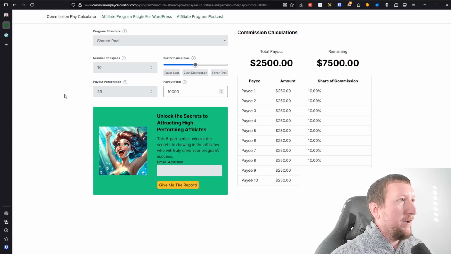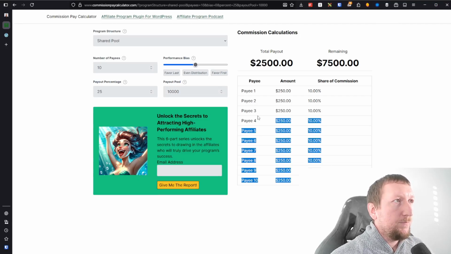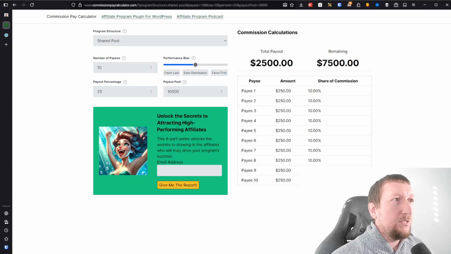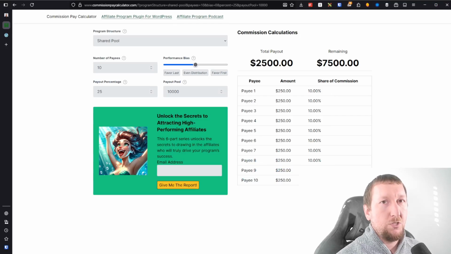So we're going to pay out 25% of that $10,000 and evenly distribute it among all 10 of our course creators. Normally we would just pay each of them an equal amount of money, $250 each. That is an equally shared pool. So everybody just gets their own share. They each get 10% of that 25%, which is 2.5%, which is $250.